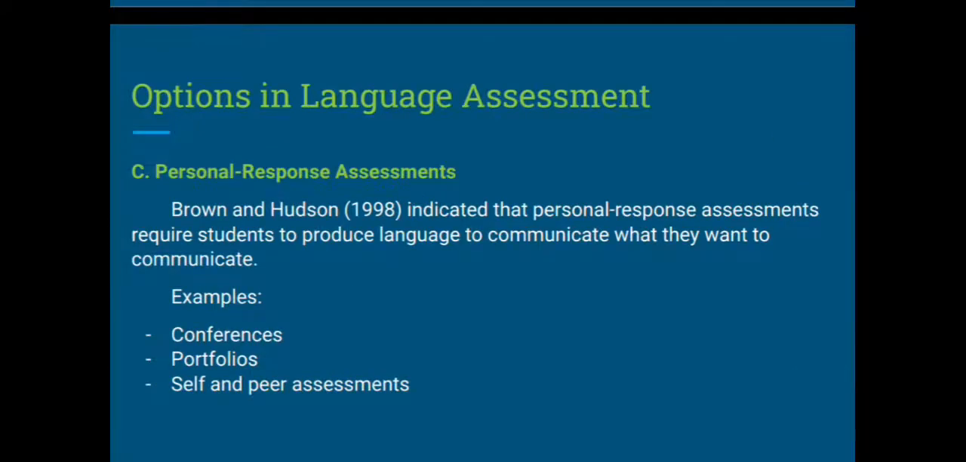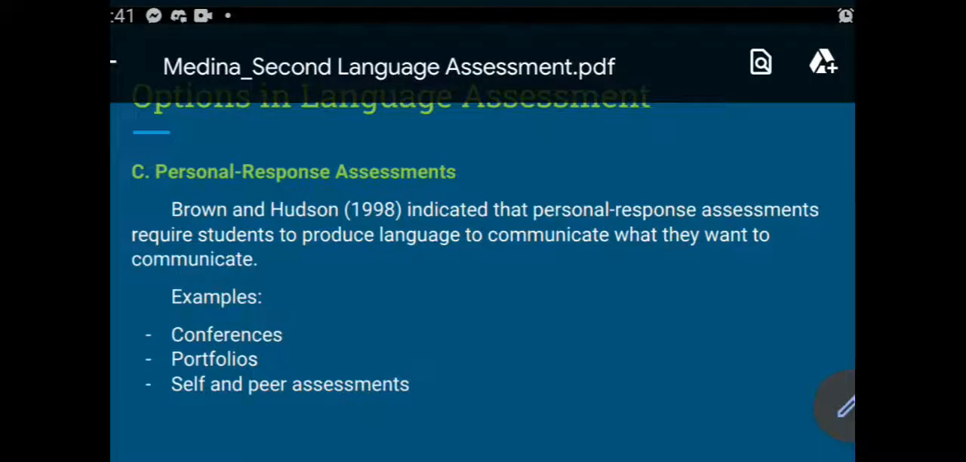Next, we have personal response assessment. Brown and Hudson indicated that personal response assessment requires students to produce language to communicate what they want to communicate. Examples of these are conferences, portfolios, self, and peer assessments. In conference, assessments occur when the students are required to visit teachers' offices to discuss a particular piece of work or learning process. So teachers, you can use conference assessment to foster student reflection on their own learning process. Teachers can use conference assessment to help students develop better self-images.